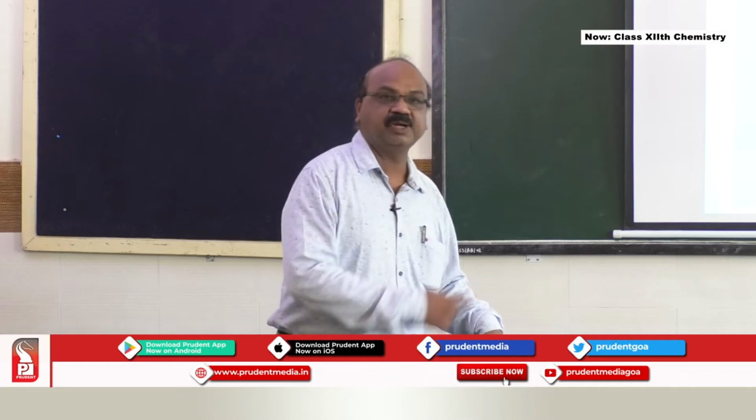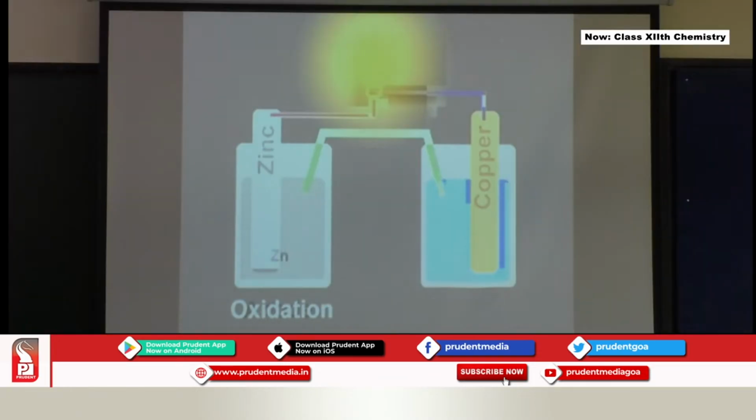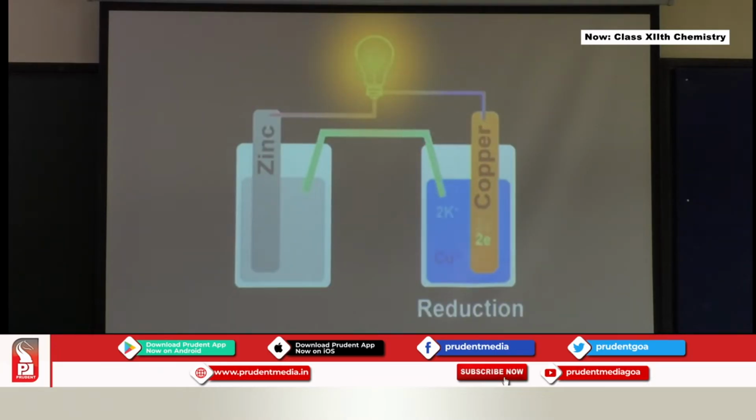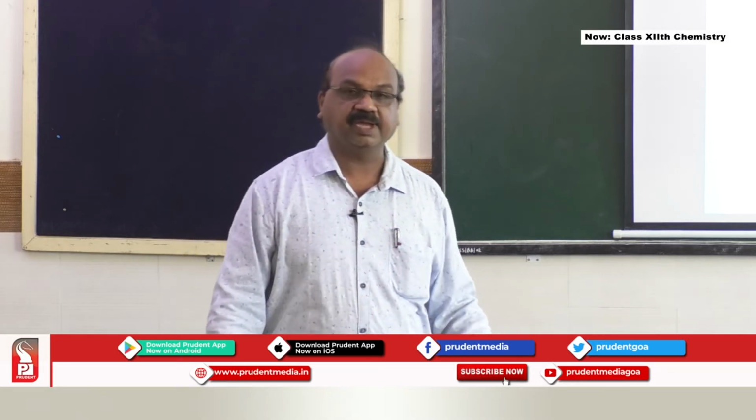I will just show you this in the form of an animation. This is the galvanic cell, have a look at it. The same thing which I explained is coming in the form of animation. Oxidation, zinc is going in the solution, electrons are coming externally, the bulb is getting lit, copper is accepting the electrons, undergoing reduction. Okay. We have seen the concept of the Daniell cell or galvanic cell.